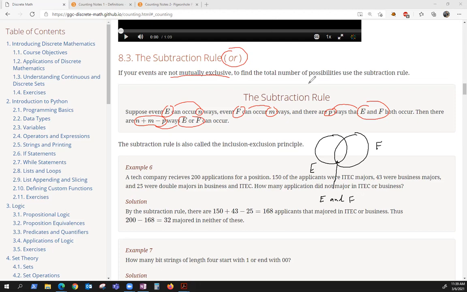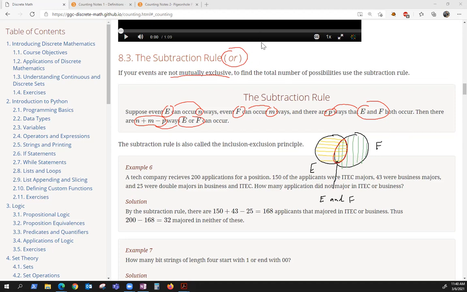So if I use yellow to shade in the number of ways E can occur, and I use green to shade in the number of ways F can occur, you can see that I have counted the overlap 2 different times. I've counted it once when I counted E. I've counted it a second time when I've counted F. That's why we have to subtract it off.